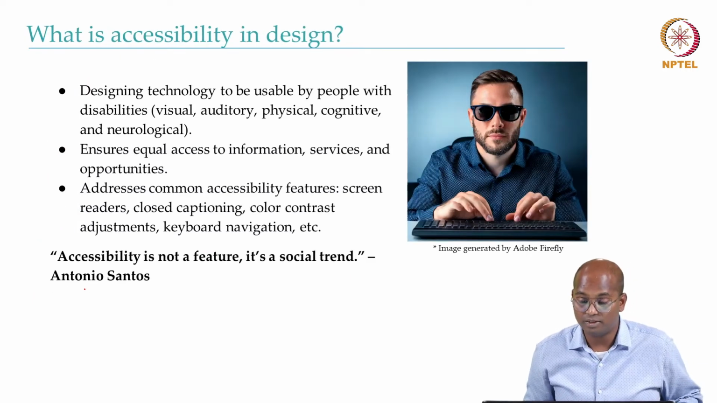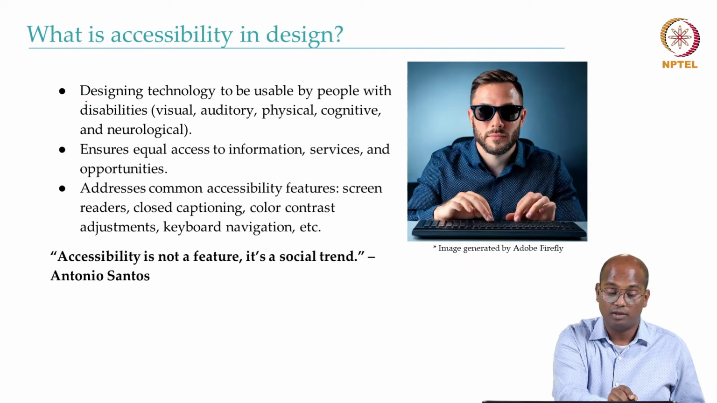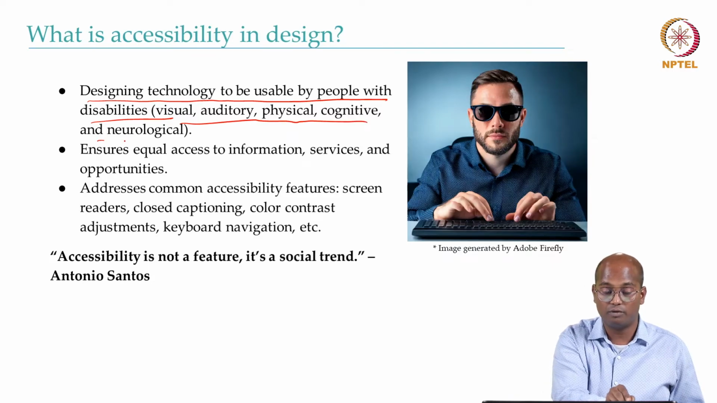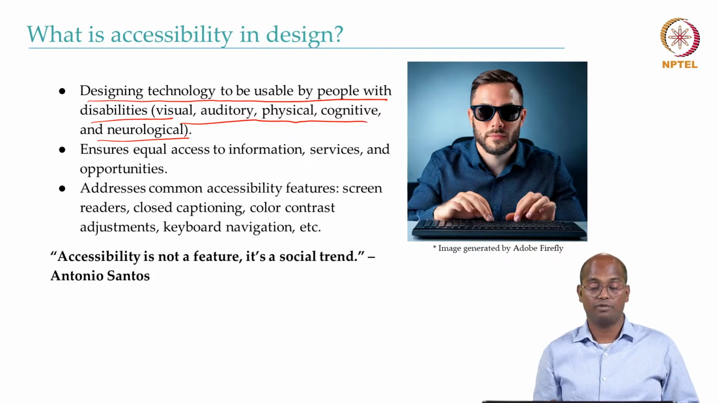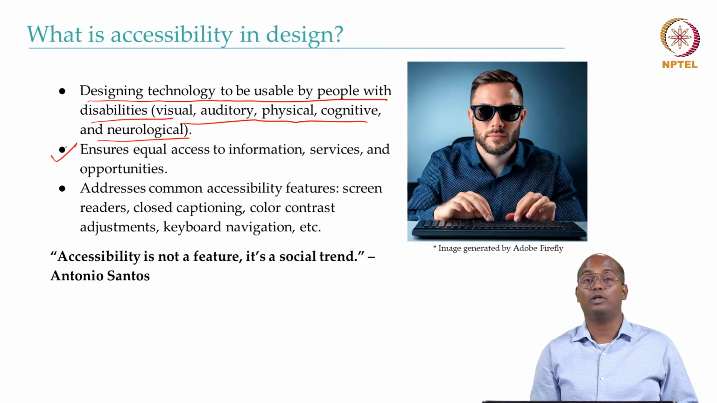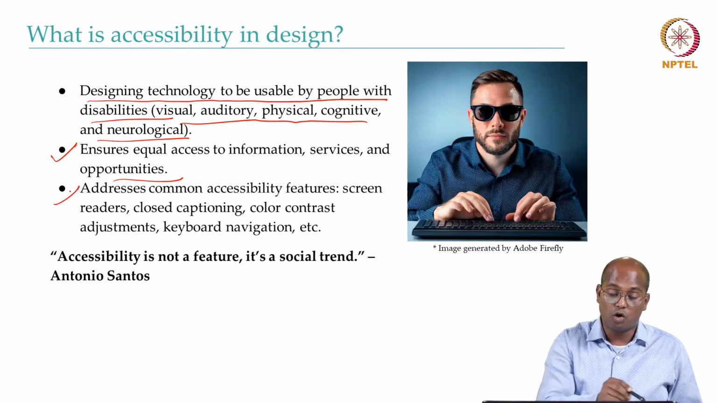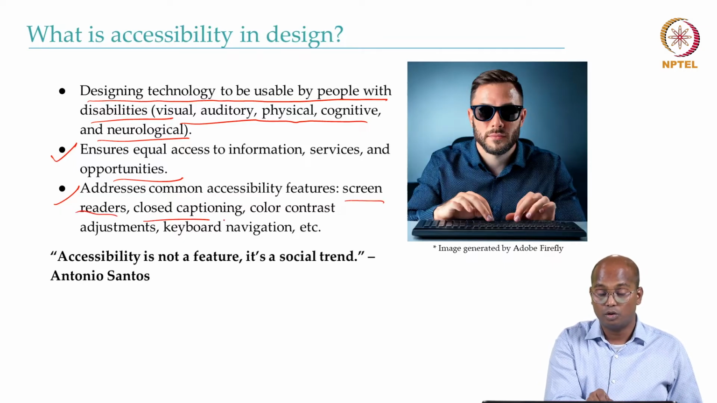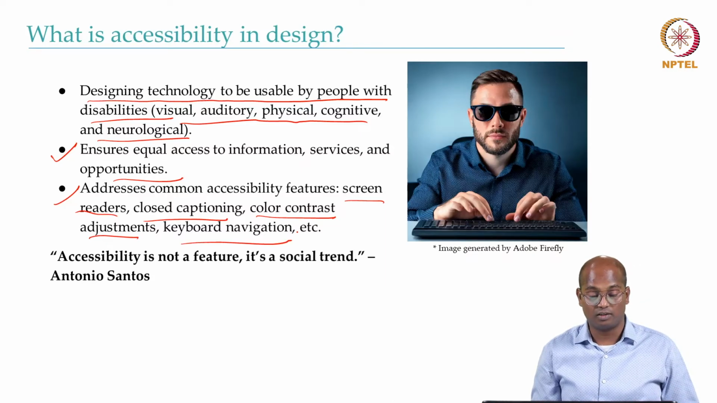So what is accessibility in design? It is designing technology to be usable by people with disabilities: visual, auditory, physical, cognitive, neurological, or any other kind of disability. We have to ensure equal access to information, services, and opportunities for all kinds of users that we have. It addresses common accessibility features like screen readers, closed captions, color contrast adjustment, keyboard navigation, etc.